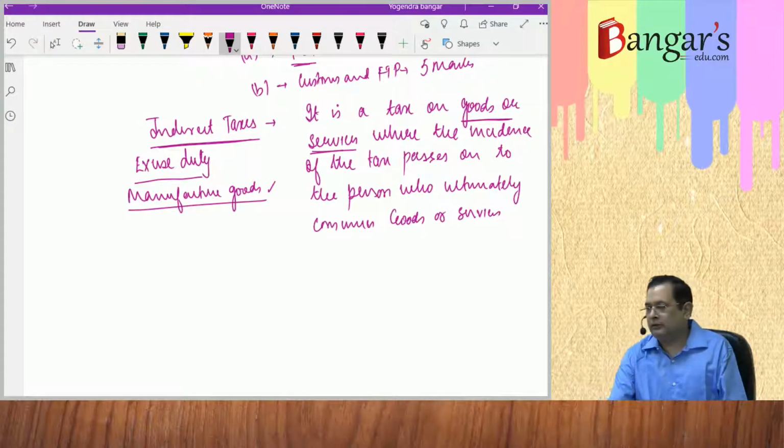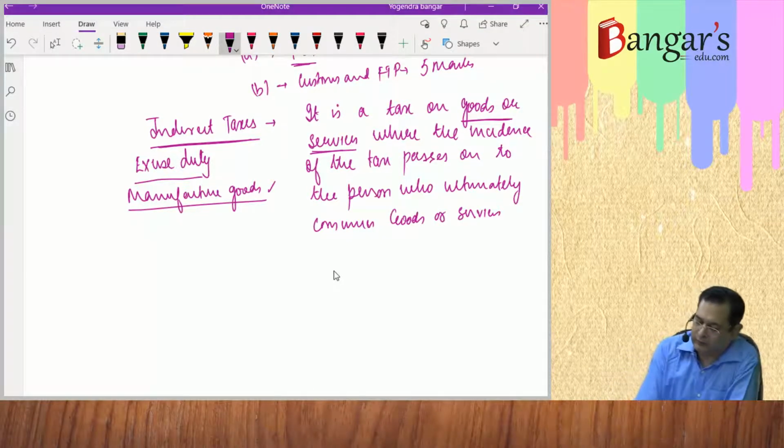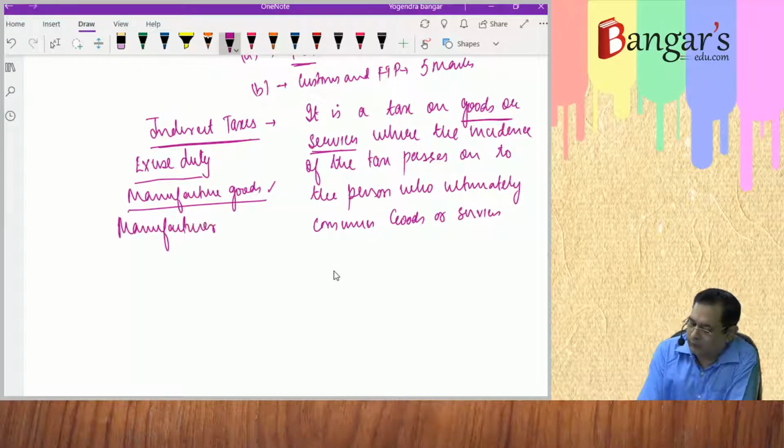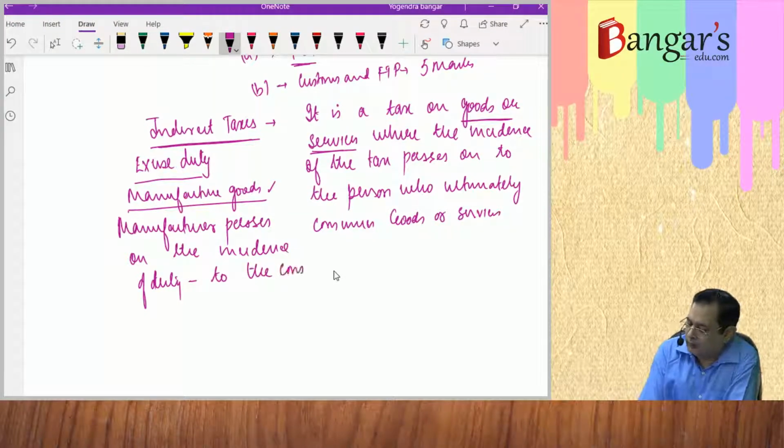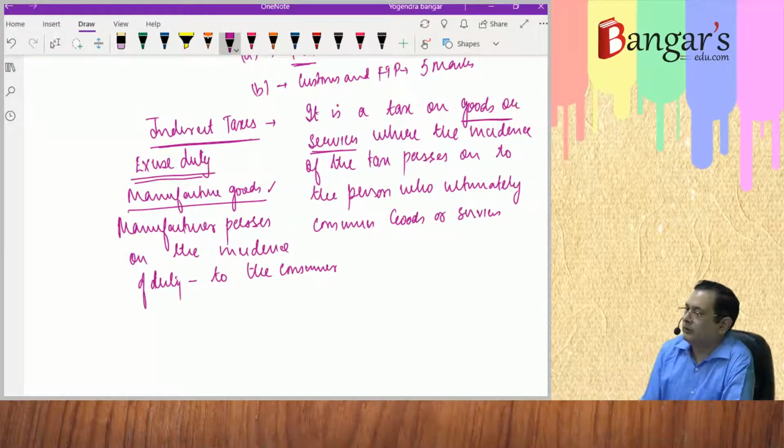And here the manufacturer passes on the incidence of tax, this duty, to the consumers of those goods. The price includes a duty element.